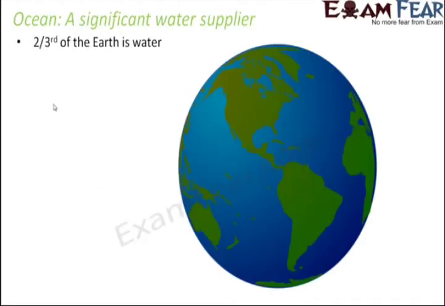Students, two-thirds of the earth is surrounded by water, and the ocean is a significant water supplier. Ocean means we can say the ocean is the water authority. Okay, so when you consider this as three portions, two portions are fully covered with water, which means this much area is covered with water, and the remaining one portion is land.